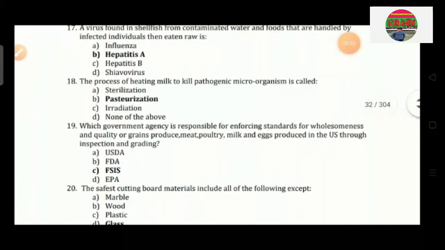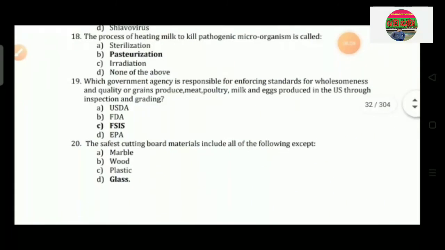Question number 18: The process of heating milk to kill pathogenic microorganisms is called option A sterilization, option B pasteurization, option C irradiation, and option D none of the above. So the correct answer is option B, pasteurization. Question number 19: Which government agency is responsible for enforcing standards for wholesomeness and quality of meat, poultry, milk and eggs produced in the US through inspection and grading?